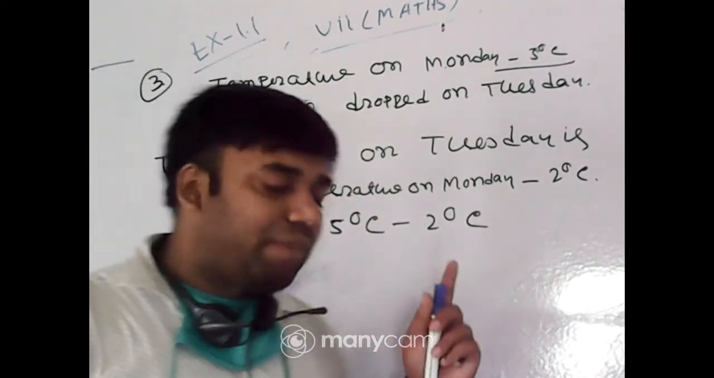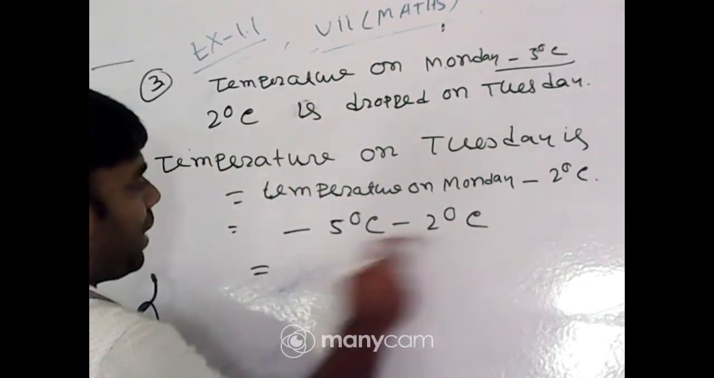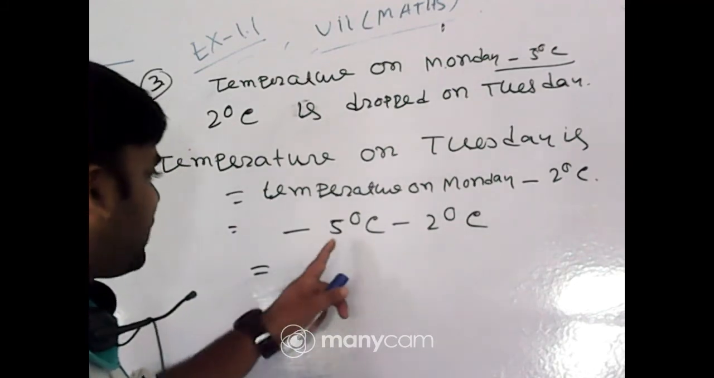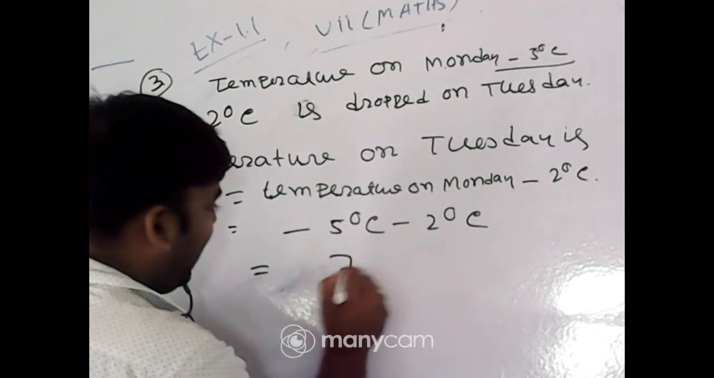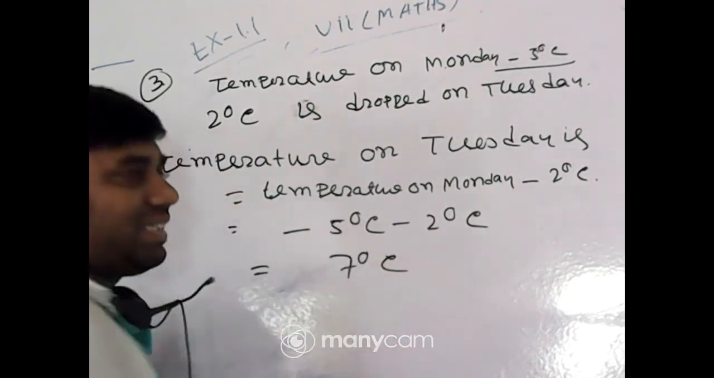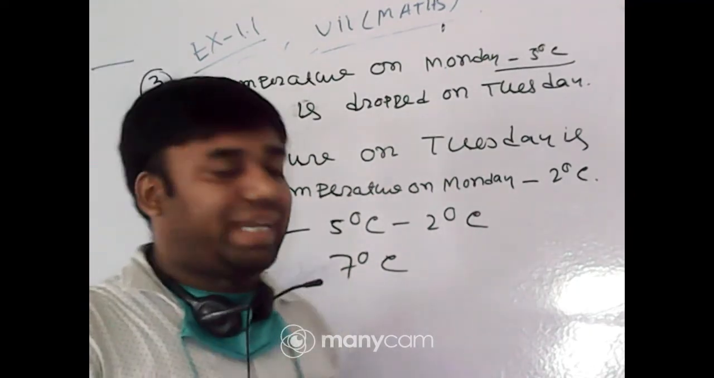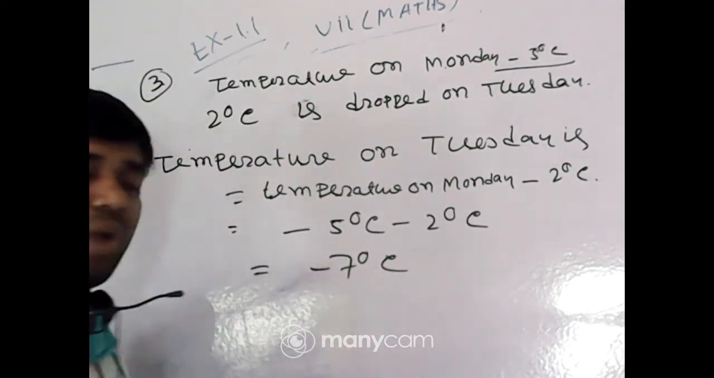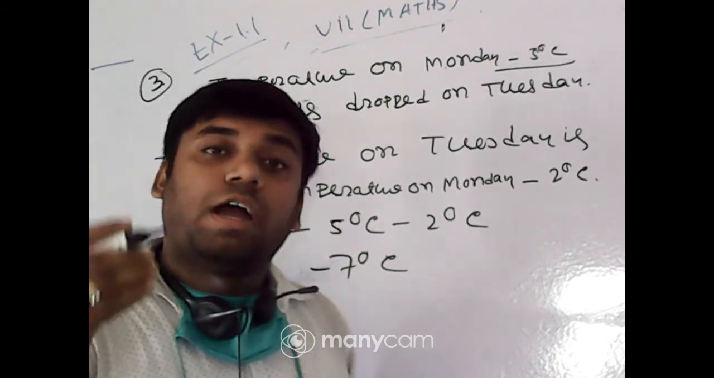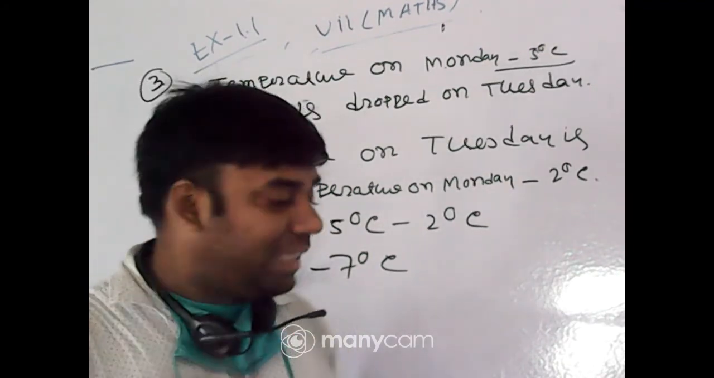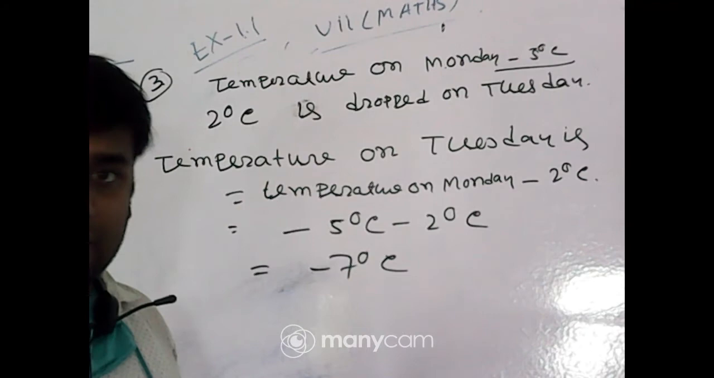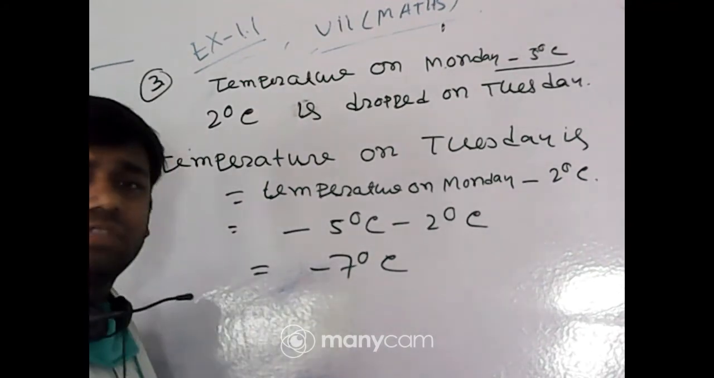First of all, students, I have taught you in class 6 that when two numbers are of the same sign, it means addition. So just add 5 and 2, it is 7 degrees Celsius. And what is the sign of 5 and 2? It is minus. So the temperature on Tuesday is minus 7 degrees Celsius. Got it?